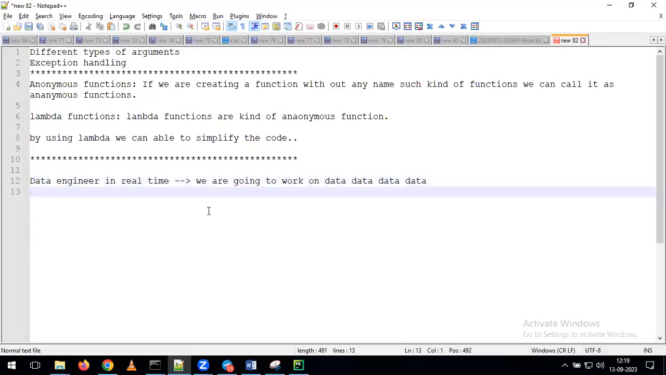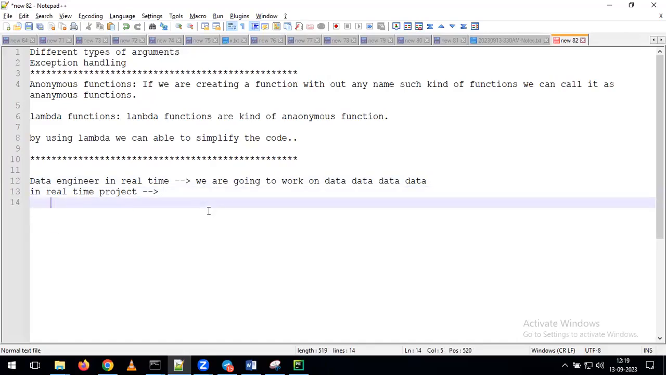Now, if we are going to work as a data engineer in a real-time project, in which format are we going to get the data first, at the beginning? We are going to get the data in files format, or we can call it raw data. After that, we convert all this file-format data into tabular format, and with that we perform all our remaining operations. But at the beginning, we are getting the data in files format. That might be a CSV file, a JSON file, or an XML file, any kind of file.